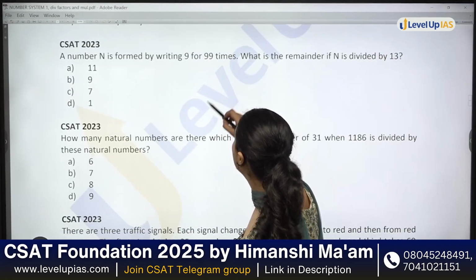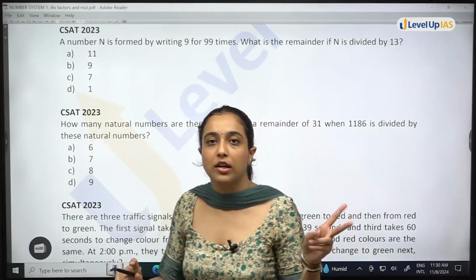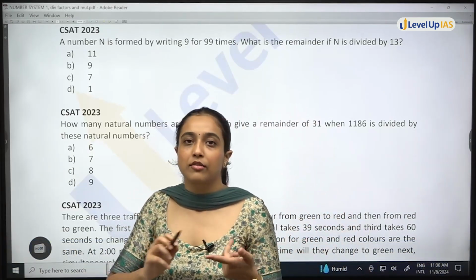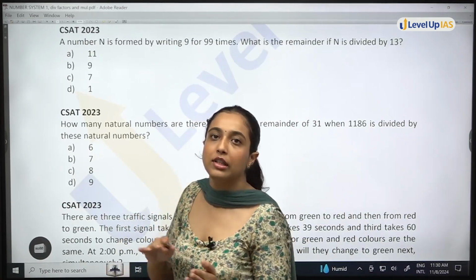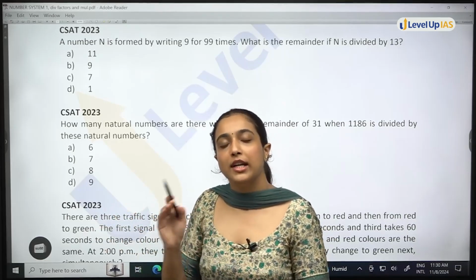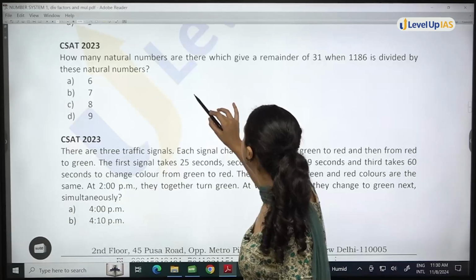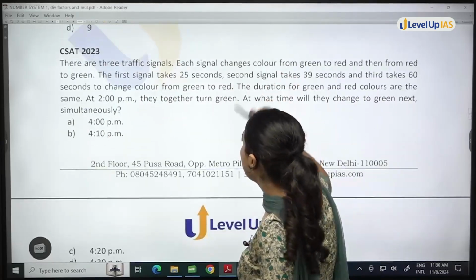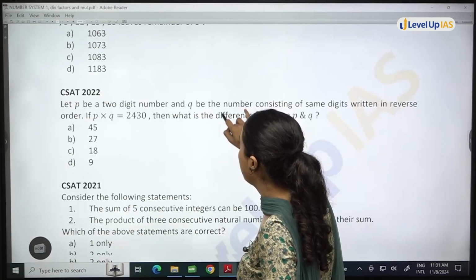Next, you have number n is formed 99 times. In this, we saw two concepts that we had to learn. First one was if p is a prime greater than 5, then for all the other prime numbers greater than 5, if you write any number p minus 1 times, then that will be divisible. Right? So we have done the questions till 2022.